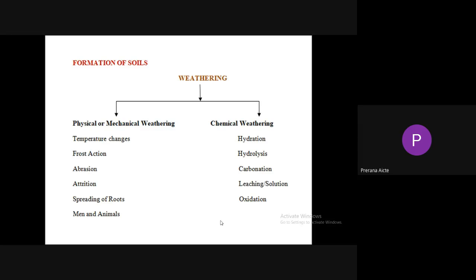Temperature changes: during daytime the rock surface is subjected to heat, but the inner core of the rock is subjected to low heat.